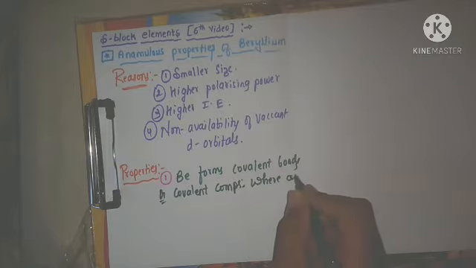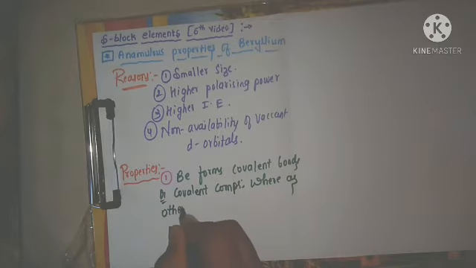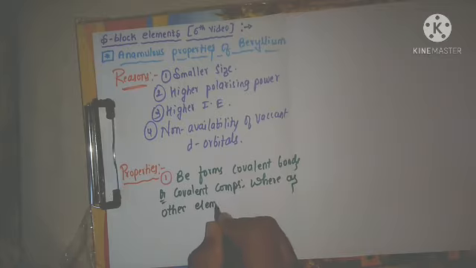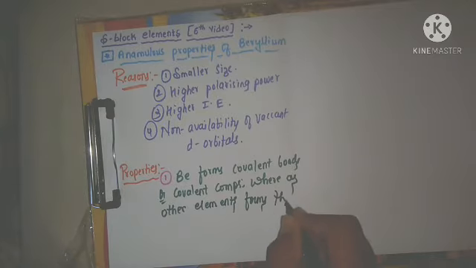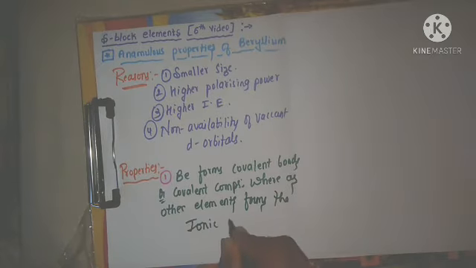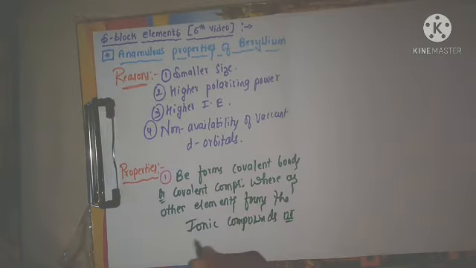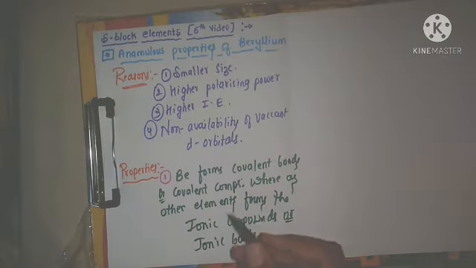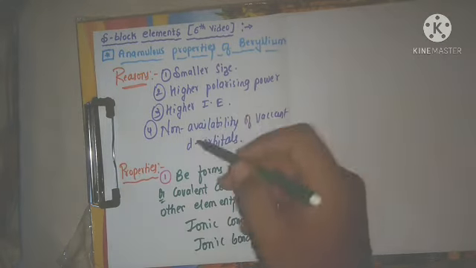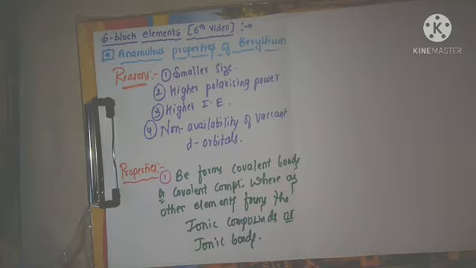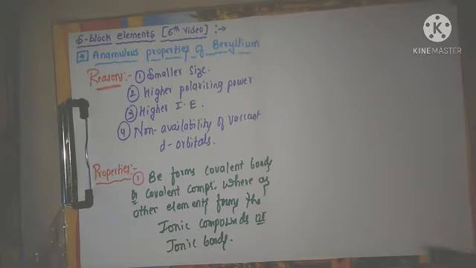Whereas other elements form ionic compounds, or you may write ionic bonds. Why, sir, is it forming covalent compounds? Because of smaller size, high polarizing power, high ionization enthalpy. These are the reasons, right? Next we will go for the second anomalous property of beryllium.